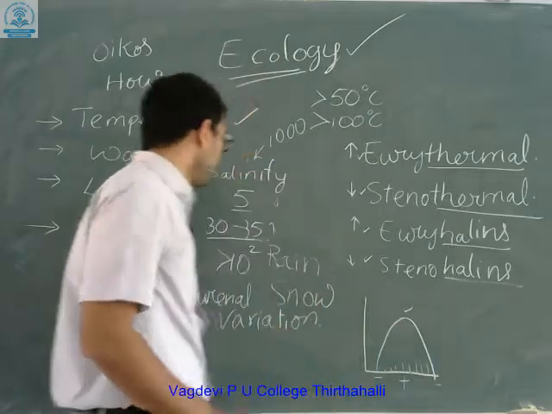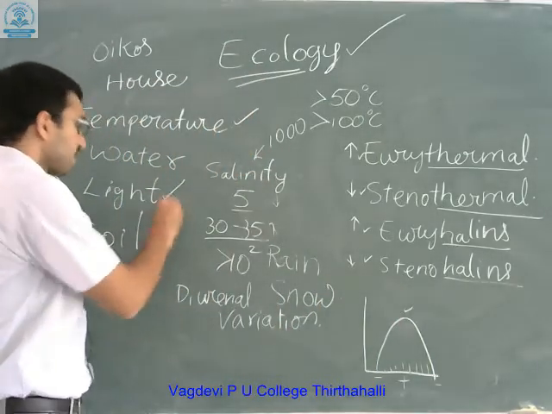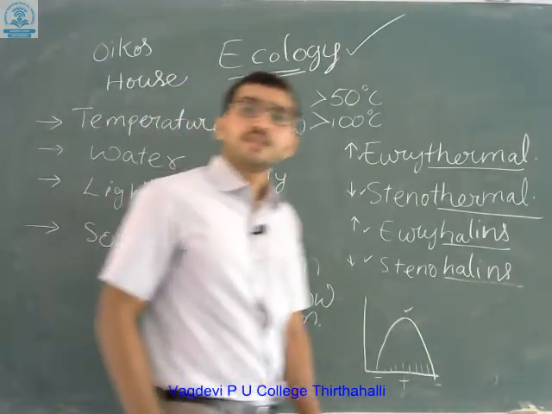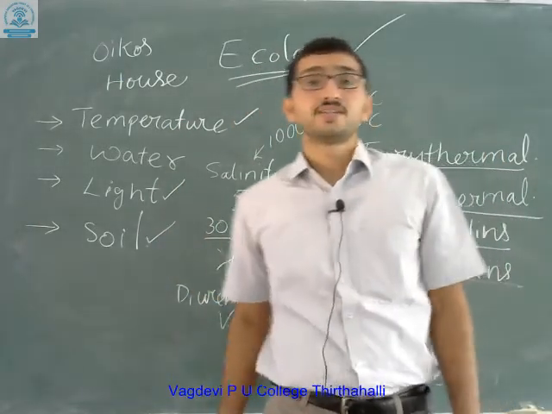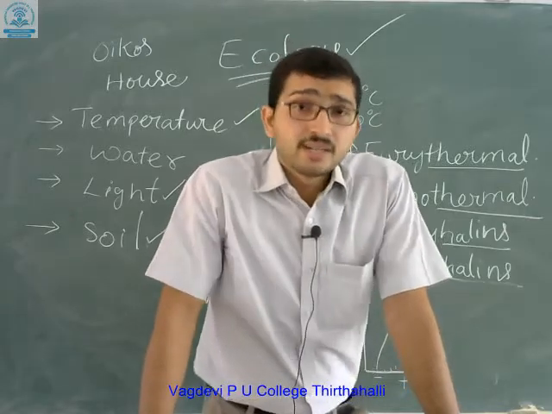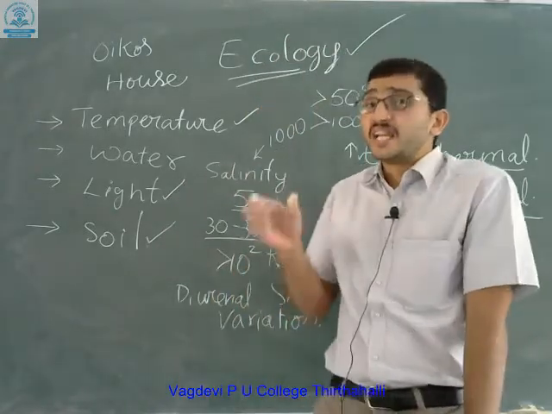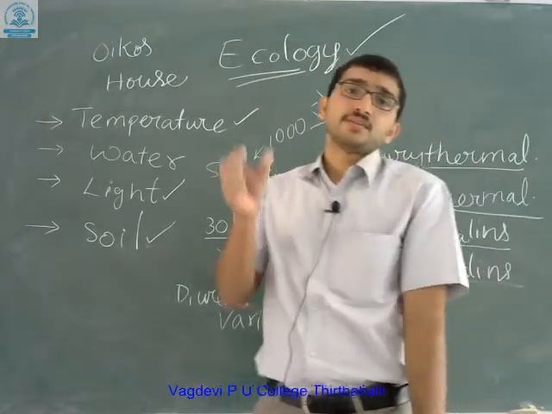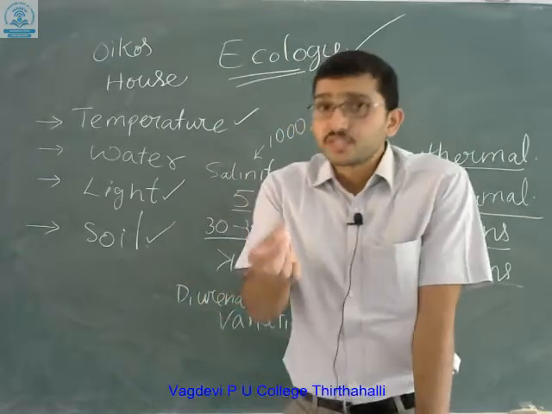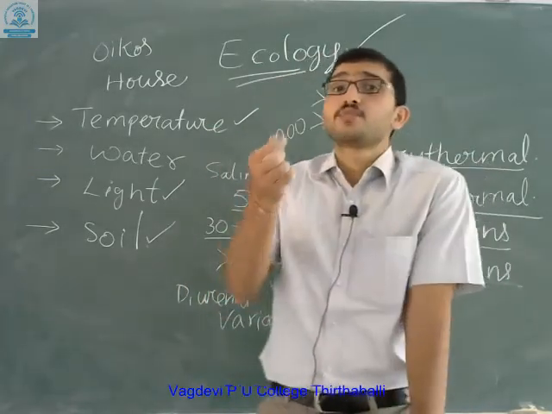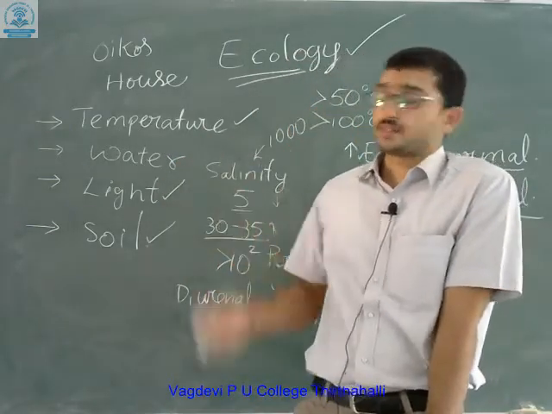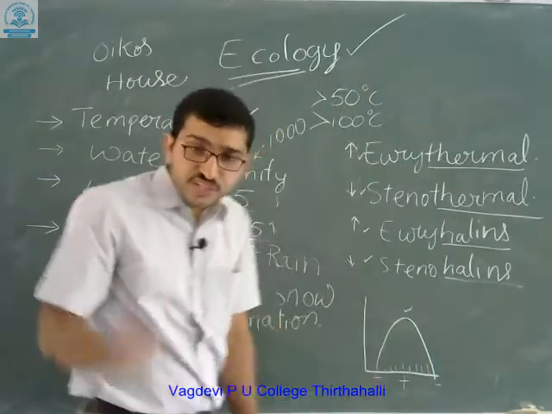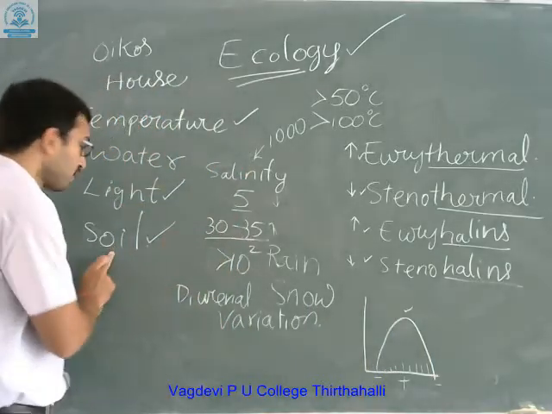Next, soil is also a major factor for the variation in the habitat. The soil is a reserve of minerals and also hosts many small microorganisms. A lot of bacteria are present, so ultimately the vegetation is dependent upon the soil.